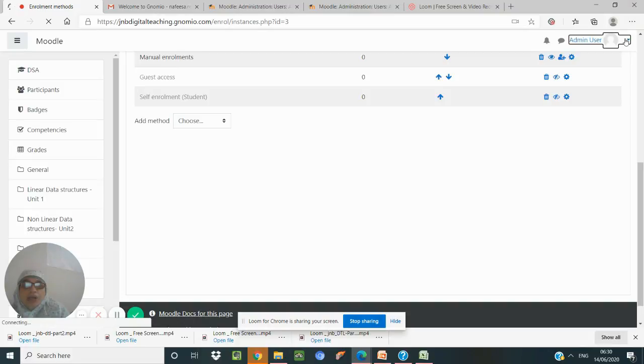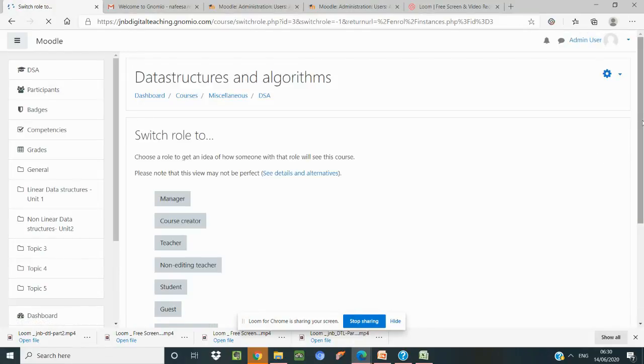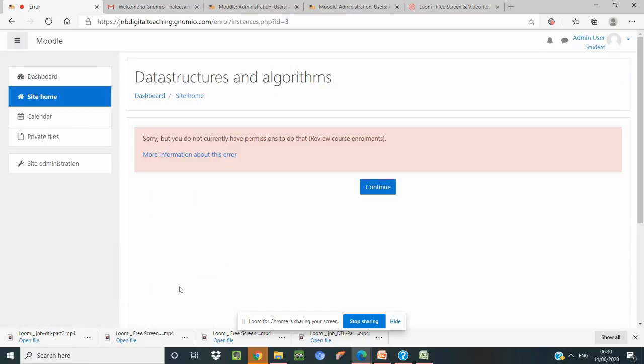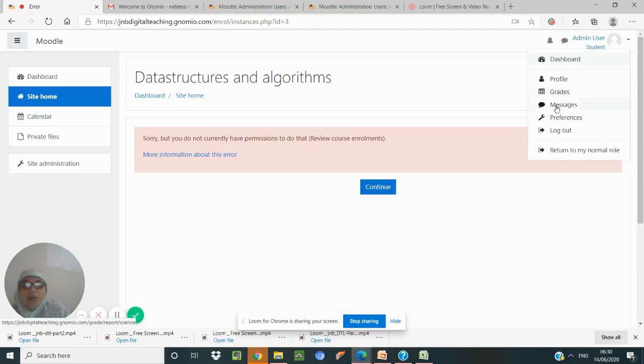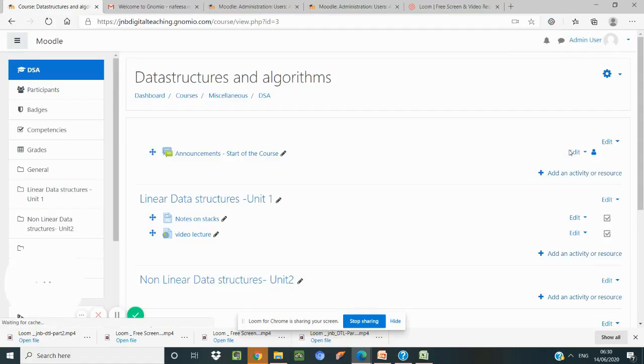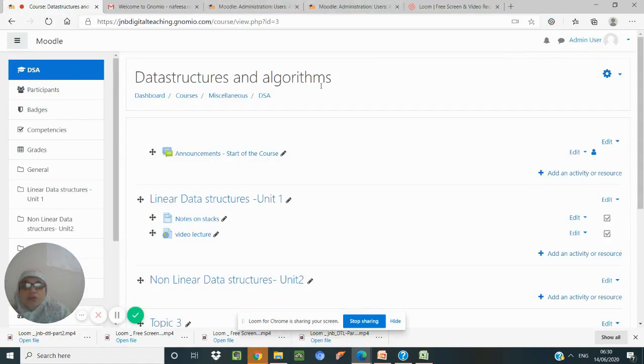When he enrolls, he can do it on his phone. So each user who wants to enroll can do it. For this course it is not allowing, so the only thing we can do is log in through the user and try to see what happens. Okay, so that is the option available.